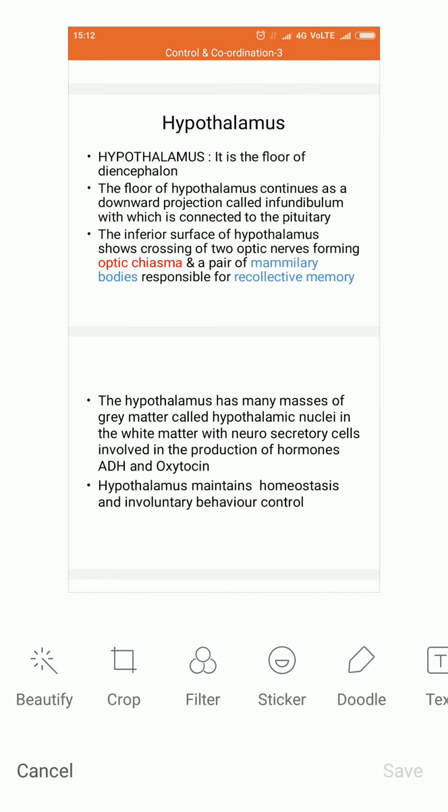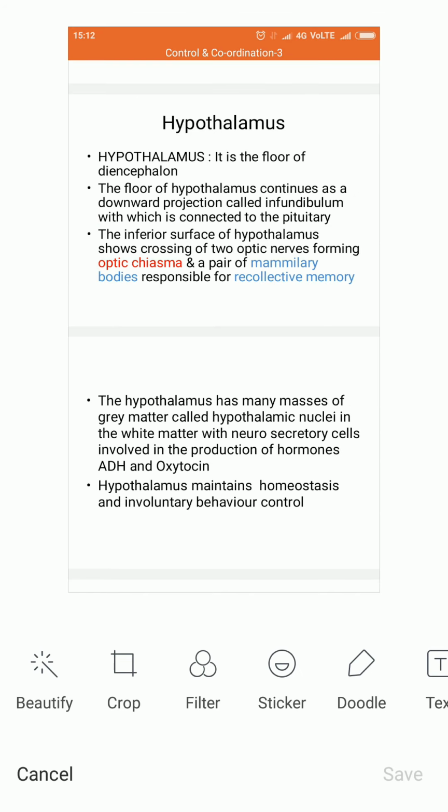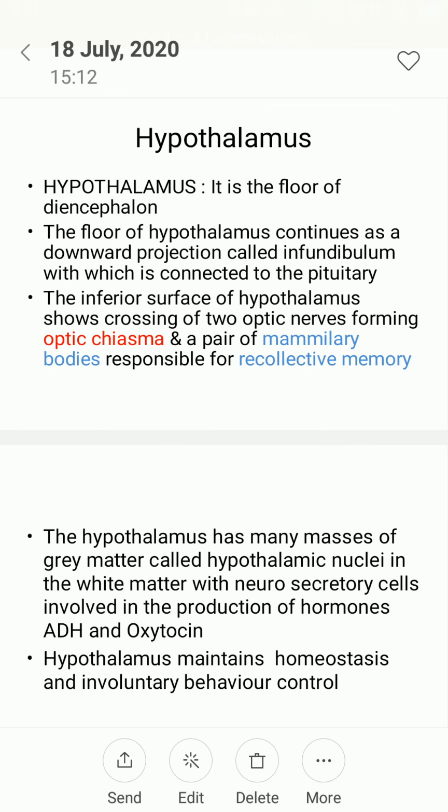The hypothalamus regulates heart rate, respiration, blood pressure, body temperature, and water and electrolyte balance. In the case of body temperature, when you get a fever and take paracetamol, that medicine affects your hypothalamus. It has the centers for hunger, thirst, sleep and fatigue. Fatigue means tiredness. The satiety center means the craving center.